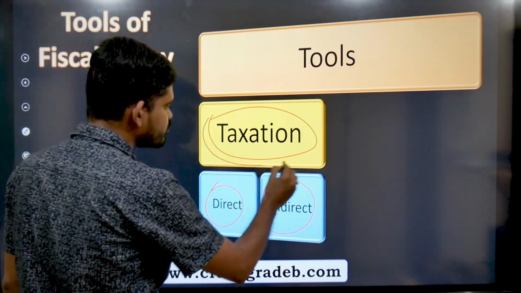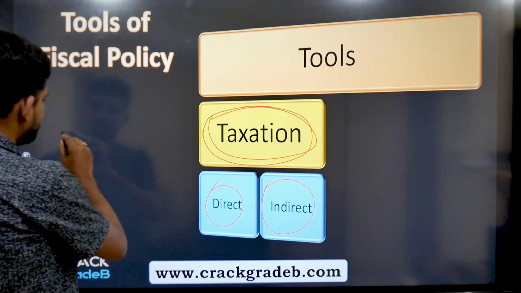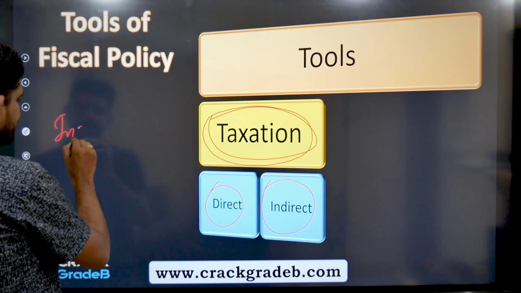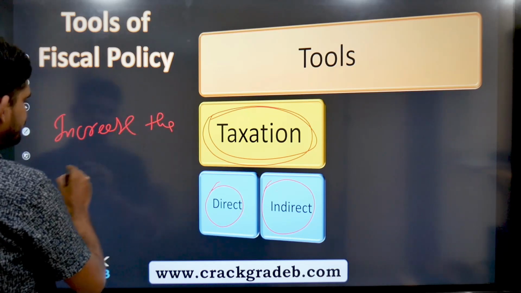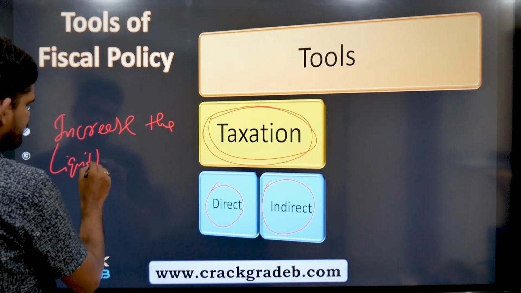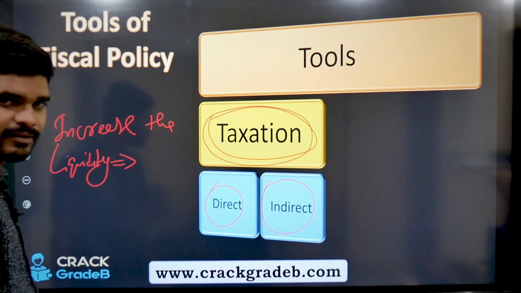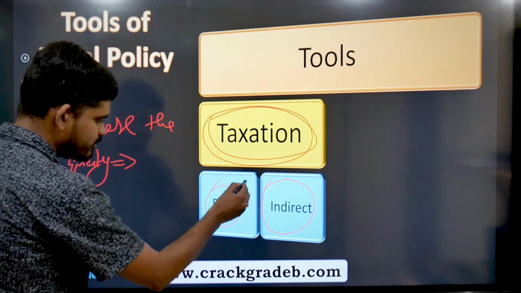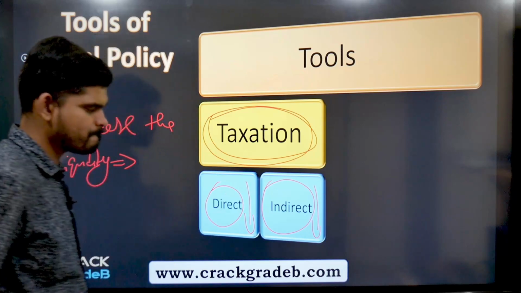So if the government wants to increase the money supply, increase the liquidity, then what should they do with the direct taxes? They should reduce the taxes, right?